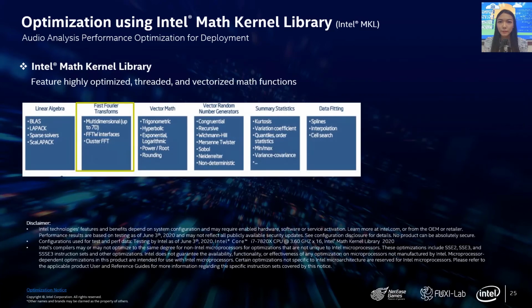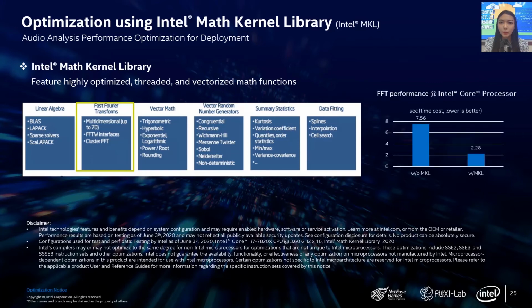To improve this part, we advise customers to use Intel Math Kernel Library, so for MKL. It features highly optimized, threaded and vectorized math functions that maximize performance on each Intel processor family. Here is the benchmark performance data. With MKL, it only takes 2 seconds, while without MKL acceleration, it takes more than 7 seconds.